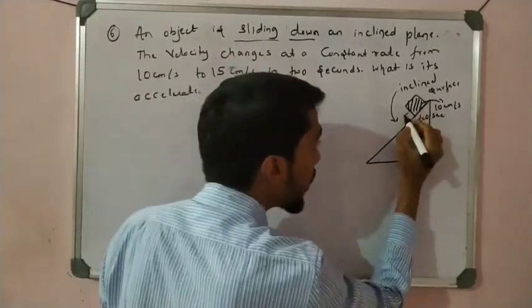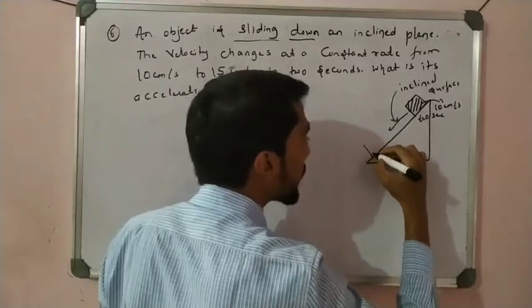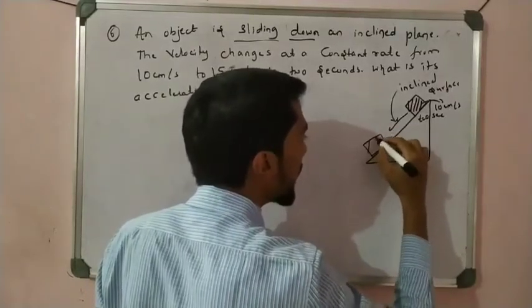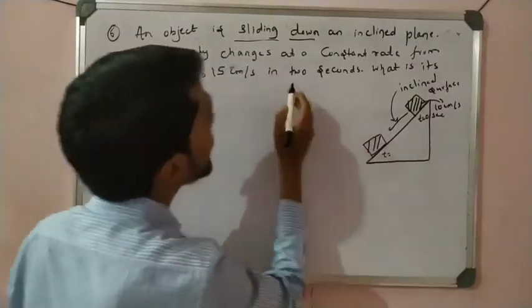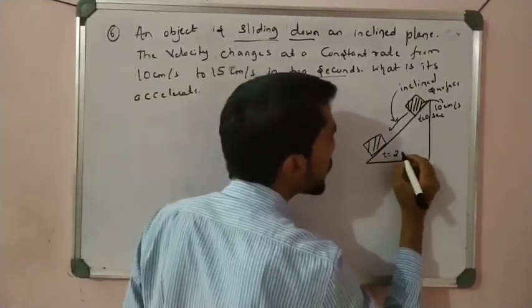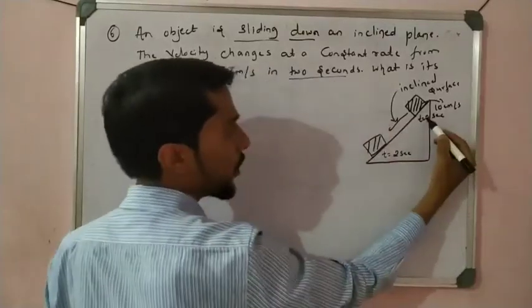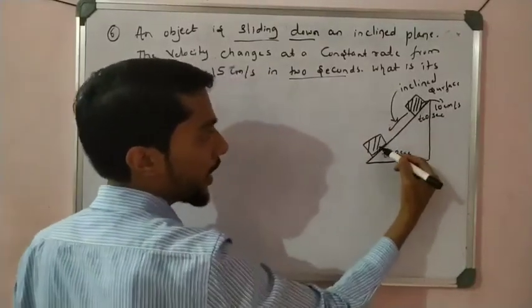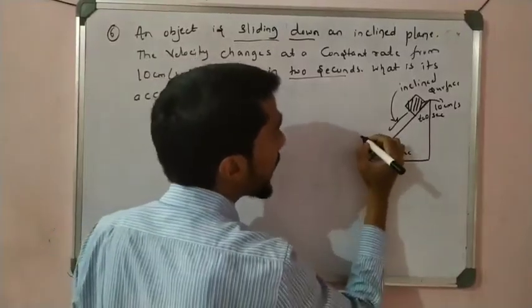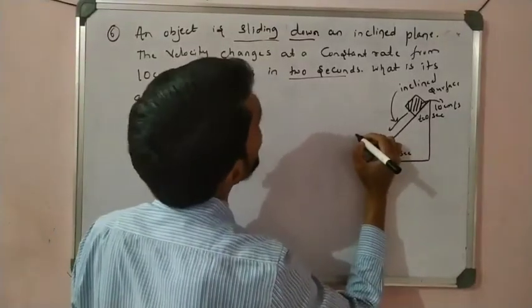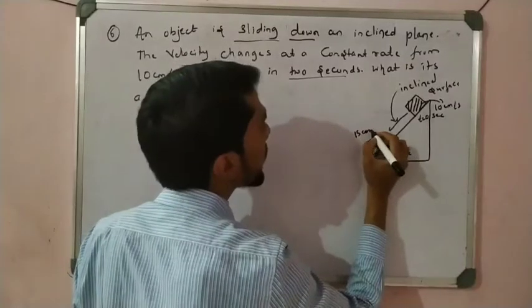And then what happened? The object slides here and comes down to here, in the downward direction. From 0 to t, it takes 2 seconds to reach here. And when it reaches here, at that time its velocity is about 15 centimeter per second.